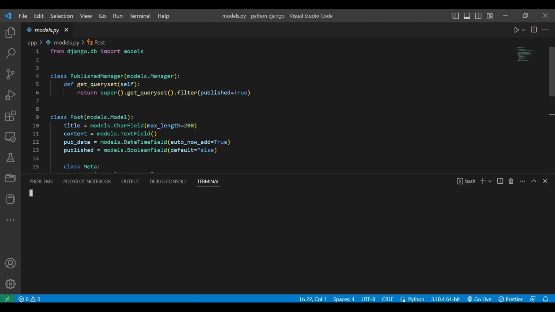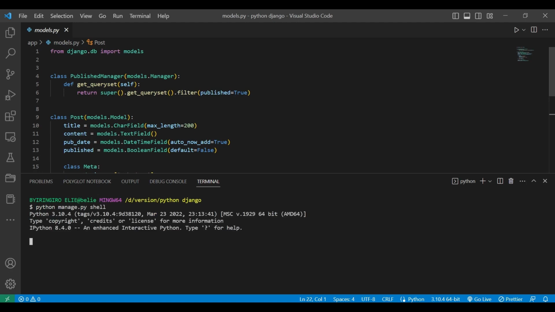First, open a terminal and navigate to your Django project directory. Then, activate the virtual environment if you are using one and run the Django shell. Now, let us import the Post model from the app.models module. This code snippet retrieves the models module of the Django application with the label app.